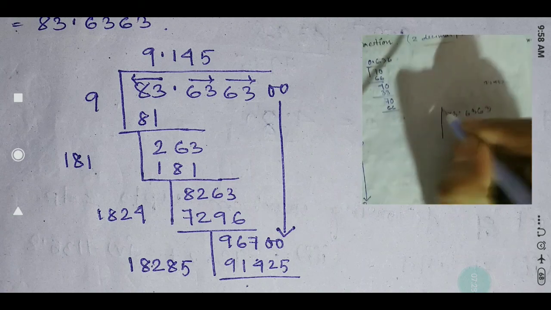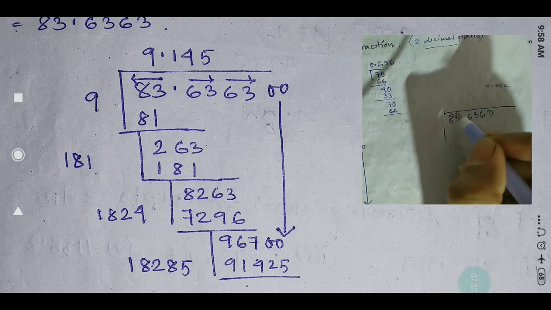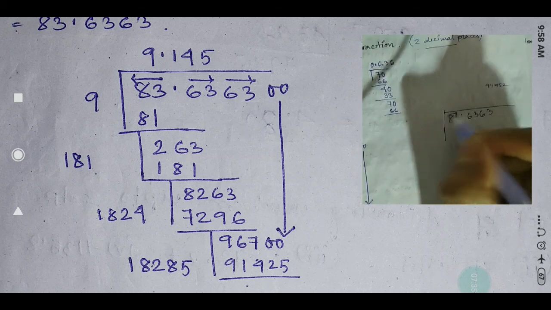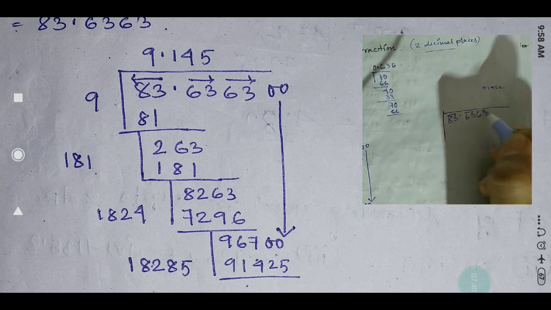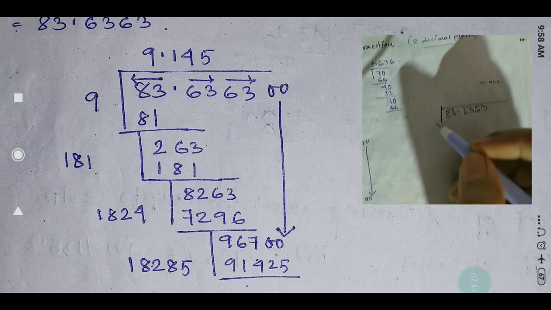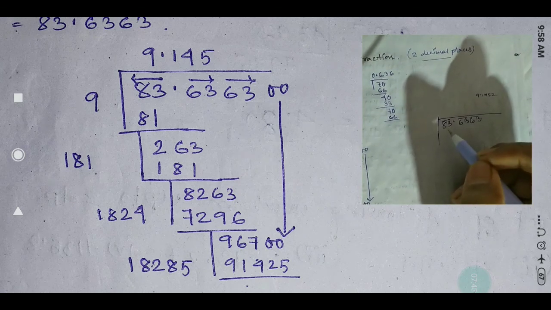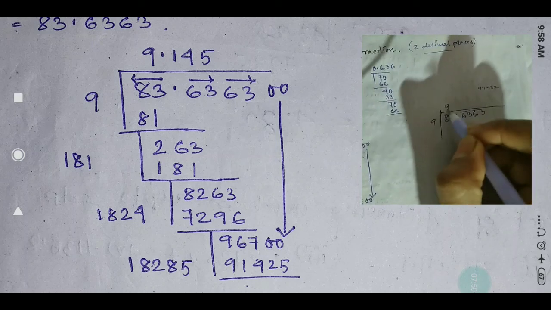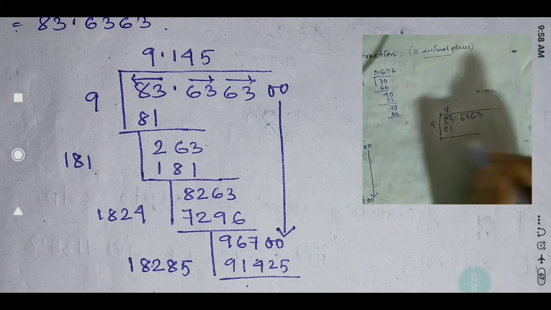Like this it is given. From this decimal point, I will start from right to left for the whole number part, and for the decimal part I will start from left to right, two digits like this. Now for this 2, what number do I have to multiply? 7 7s are 49, 8 8s are 64, 9 9s are 81, here 83 is there, so I will take 9, 9 9s are 81. Now how much will it be? 2.